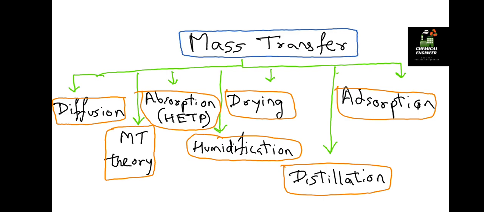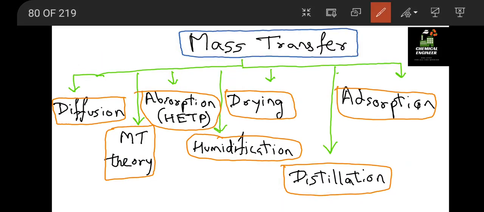The 6 topics are: first, diffusion; second, mass transfer theories; third, absorption, in which we will study various types of packings and the calculations related to it. Then we will see humidification, with different formulas for humidification and drying. Then we will see adsorption and then distillation.